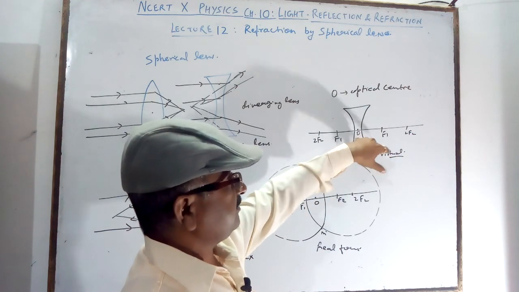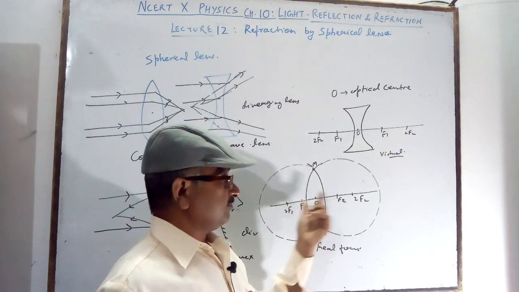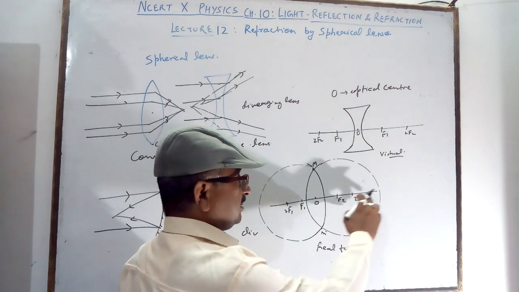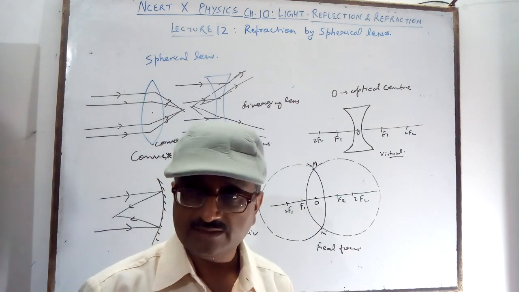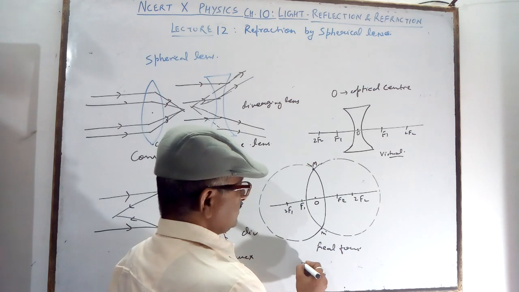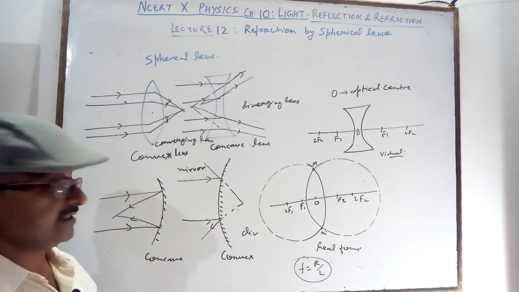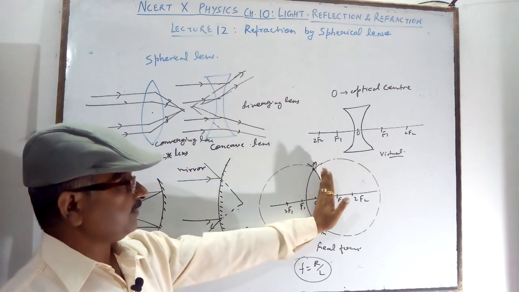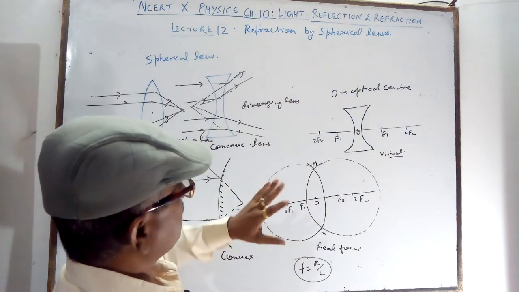So these are the things you will study first, and in the lens you will see the definition of the optical center. The middle of the lens is called the optical center. Focus: on both sides there are two focuses where all the parallel beams of light meet. The principal axis is a line that passes through the focus, the optical center and the center of curvature, called 2F2 or 2F1, double the focal length, because we know f is equal to r by 2. The focal length is half of the radius of curvature. One part is from this sphere and the other part is from that sphere.